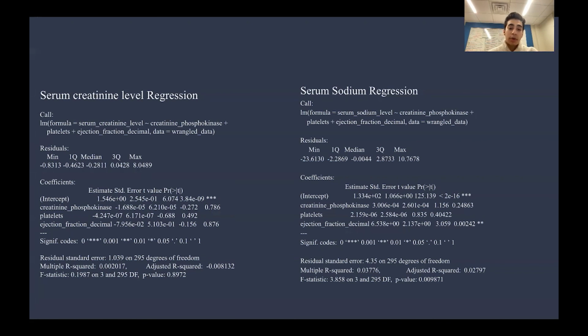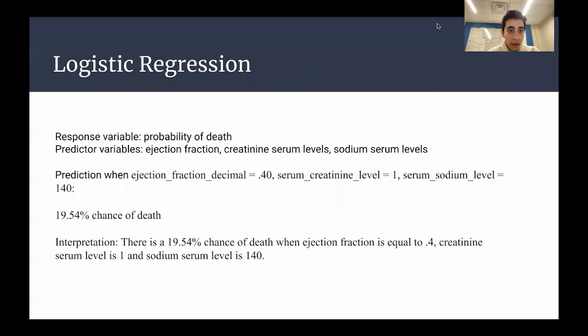Our adjusted R squared value was 0.0279, which means that only around 2.8% of the variability in sodium serum levels can be explained by the multiple regression model, with ejection fraction, creatinine phosphokinase levels, and platelets as our predictor values. While this value is still low, meaning our predictors have low correlation with our response variable, it's noticeably higher than that of creatinine serum levels. Let me go to the next slide.